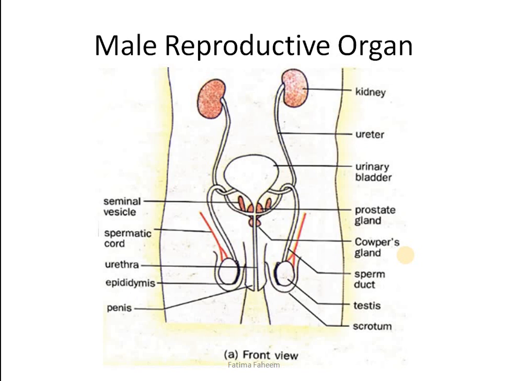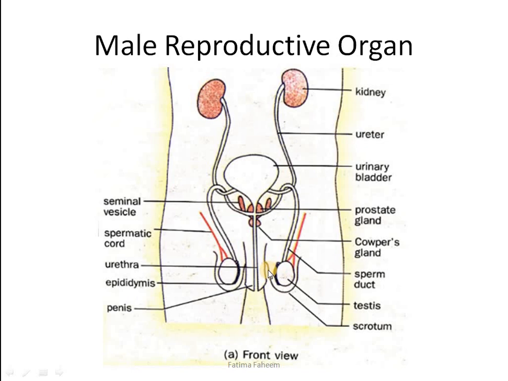This is the front view of the male reproductive organs. You can see above here we have the urinary system, which consists of kidney, ureter, urinary bladder, and then we will see urethra. On the other hand, we have the male reproductive organs which are called testes. These testes are 2 in number, as you can see in the diagram here. The testes are the main site of sperm production. Here the sperms are produced.